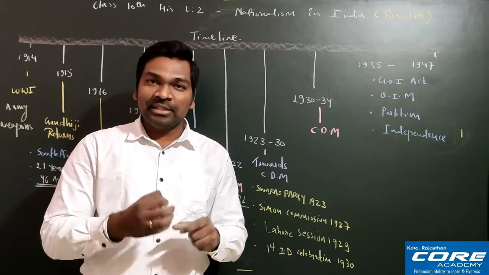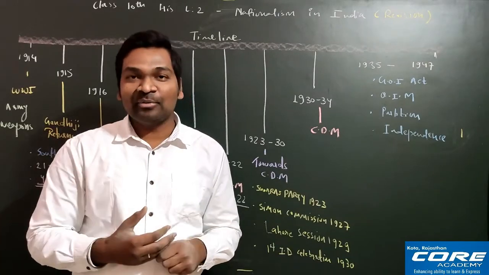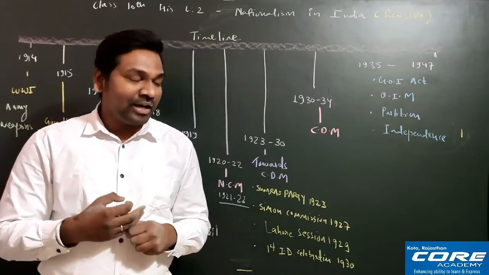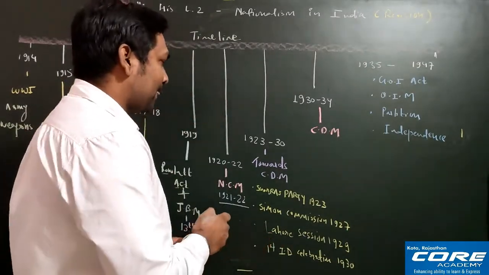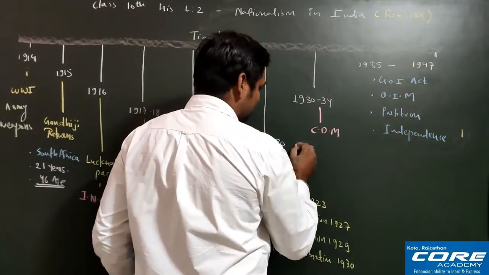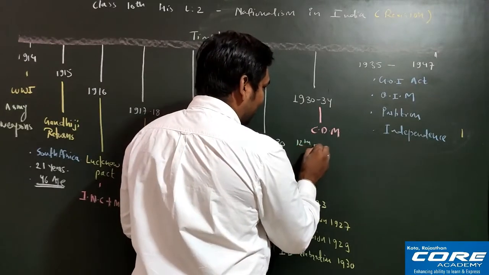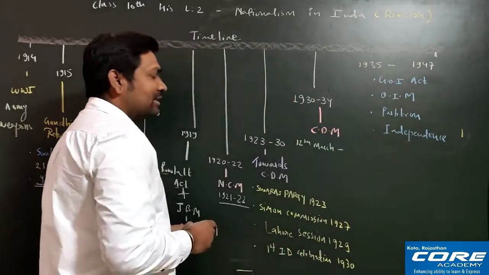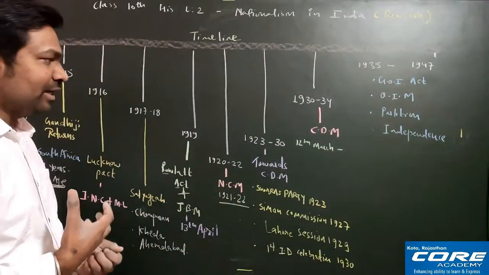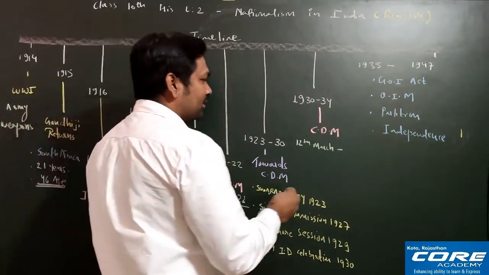But Britishers, till 11th of March, they have not even accepted a single demand of Gandhiji, and finally 12th of March, remember, I am writing the date here, that is 12th of March. Okay, so when Britishers have not accepted even a single demand of Gandhiji, Gandhiji was very angry, and that is why from 12th of March Gandhiji started the Dandi March.